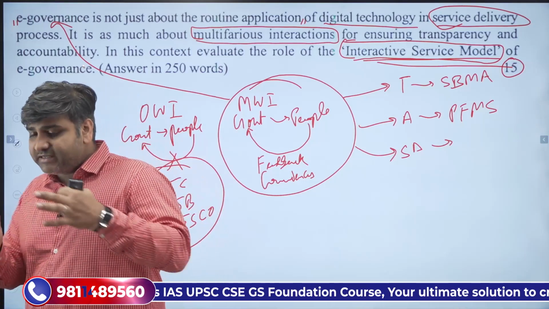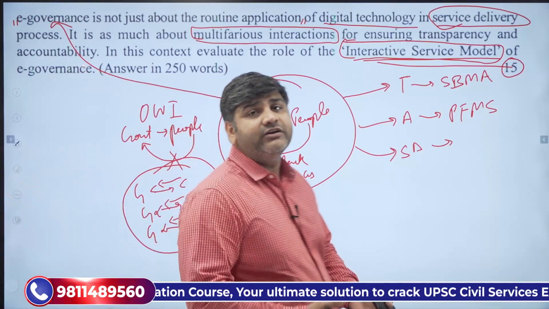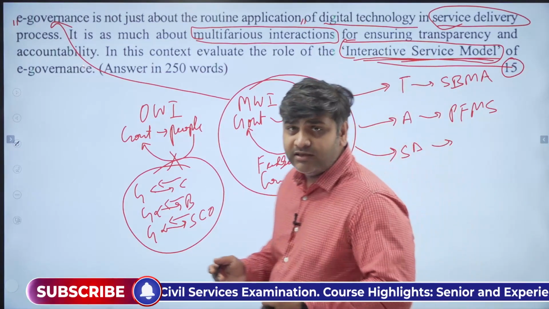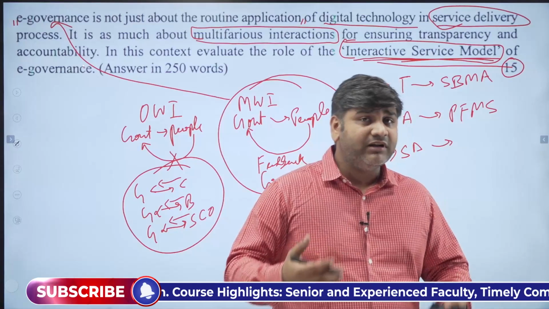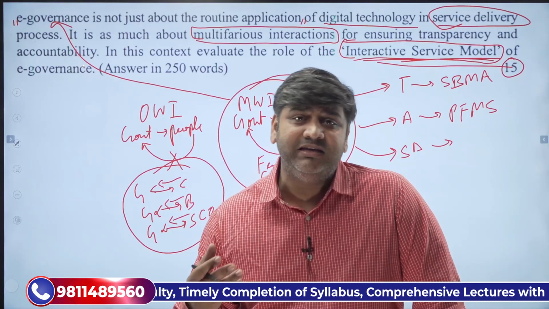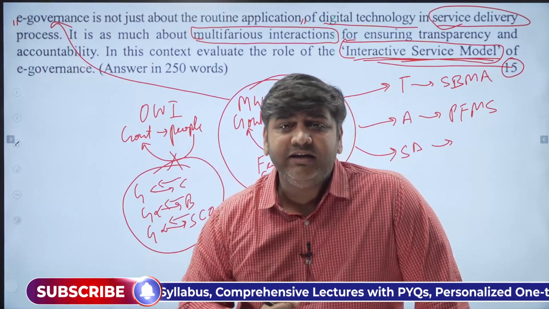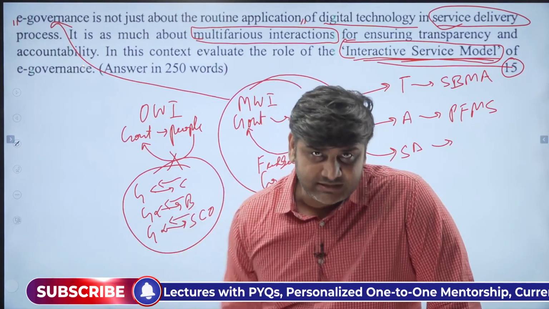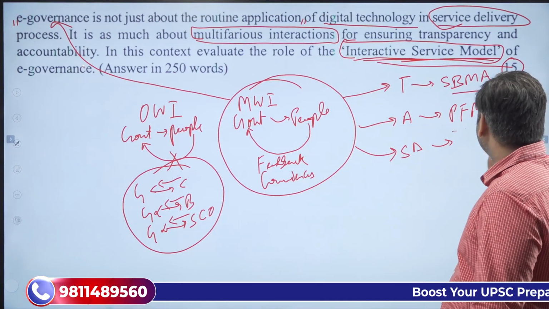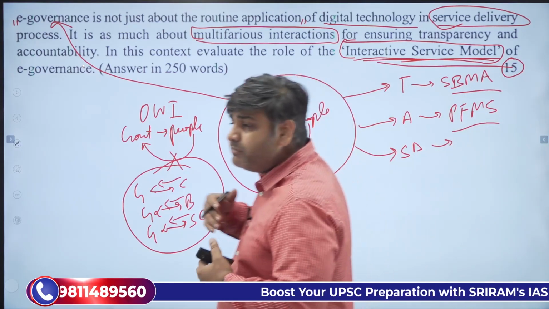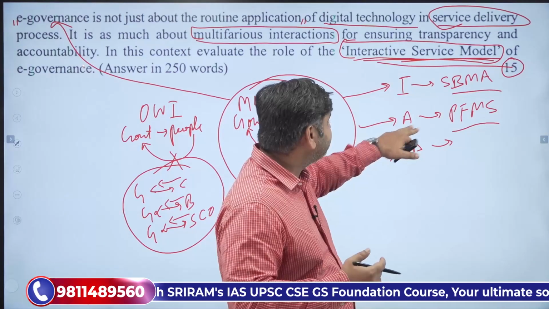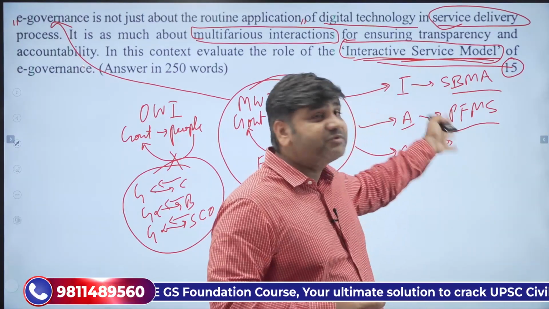Now it is very easy for you to write the introduction, the body and the conclusion. In the introduction, you have to be very specific. You can explain what the interactive service model really means. You can write that in an interactive service model, it is very important to understand that accountability, service delivery and transparency will be at the center of any service provided by the state to the citizen. Then in the body, you can go on explaining this whole system, and you can also write examples of how the government is going to improve its service delivery through this increase in transparency and accountability through several mechanisms which have been made.